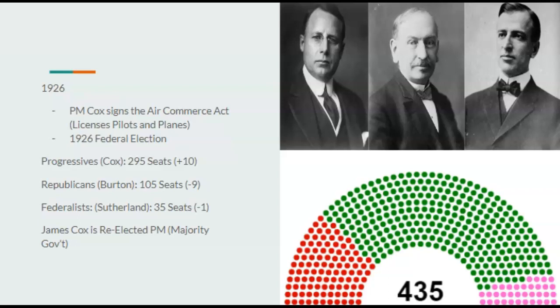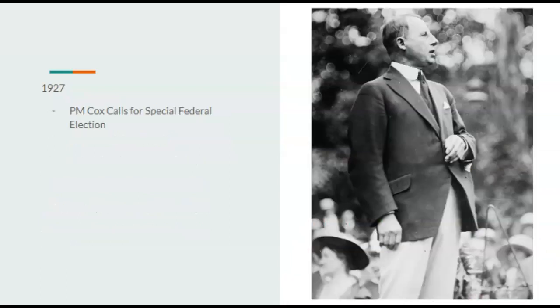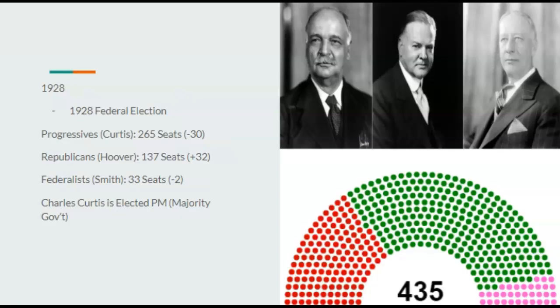However, it's pretty much clear he's probably going to end up calling for another special election so we can keep the tradition going of only serving 8 years. In 1927, just as we said, he calls for a special election, stating he's going to be resigning in 1929, where the new prime minister would be elected or inaugurated. In 1928, we look at that election.